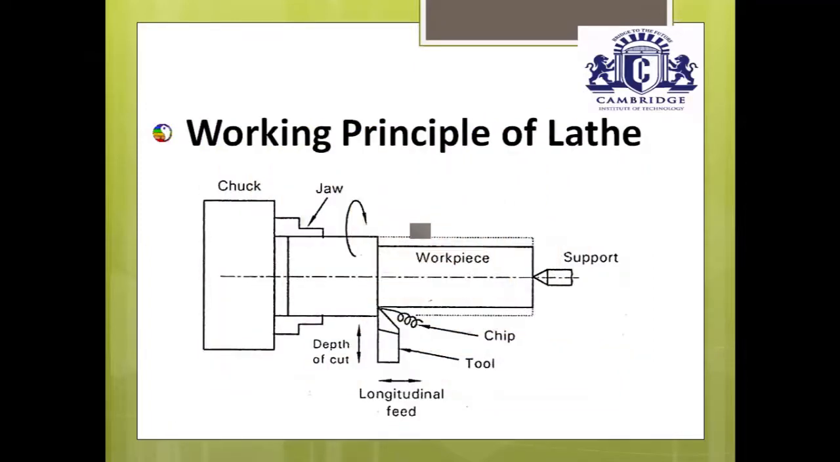Next is the working principle of lathe. It is also called a turning machine. Why is it called a turning machine? Because when you switch on the machine, the workpiece is continuously rotating. That's why it is called a turning machine.